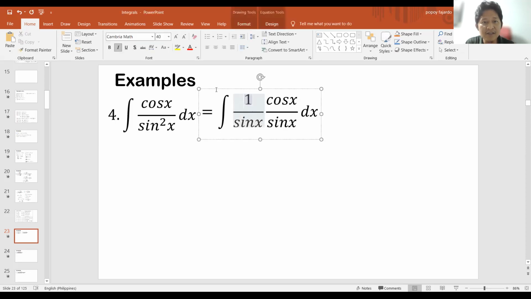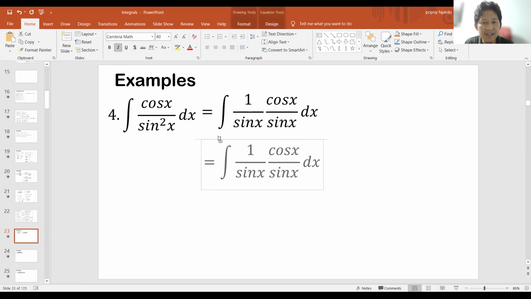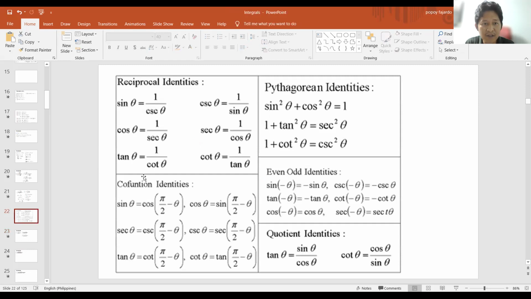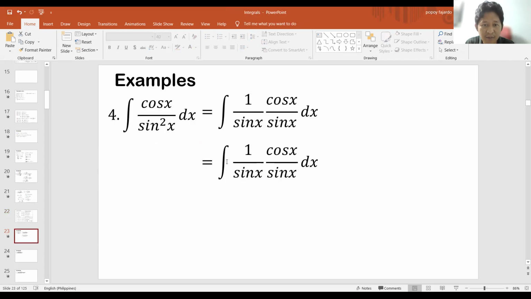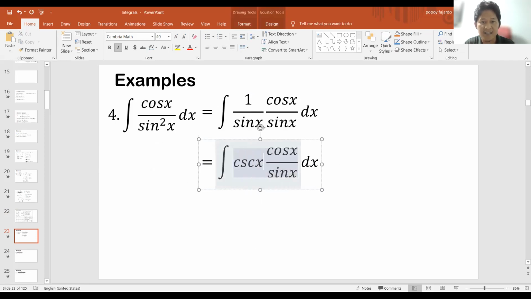So, tapos, ito, notice, using the identities that I've shown you, ang 1 over sine x ay, balik tayo dito. 1 over sine x daw ay, ayun, 1 over sine x ay cosecant x lang. So, pwede ko nang palitan yung, etong 1 over sine x magiging cosecant x.